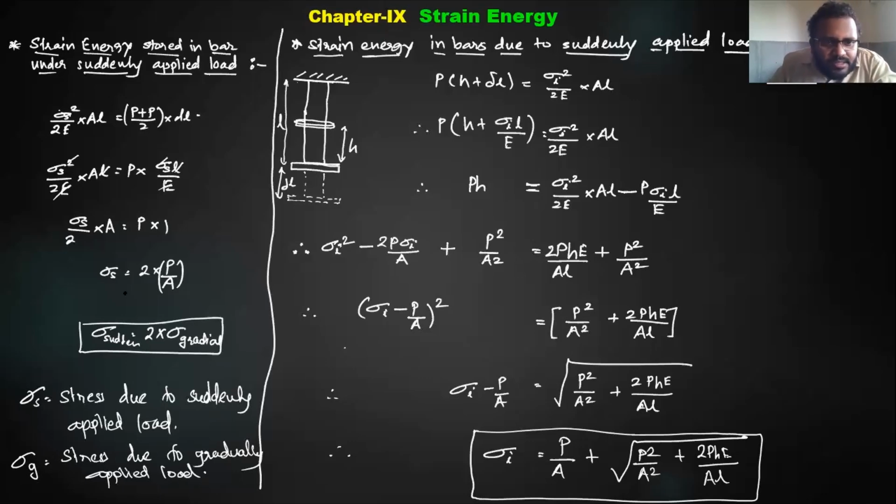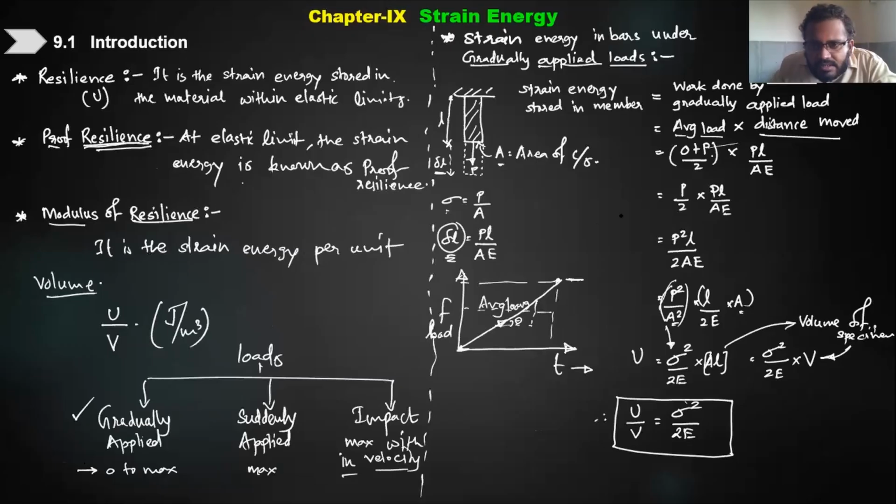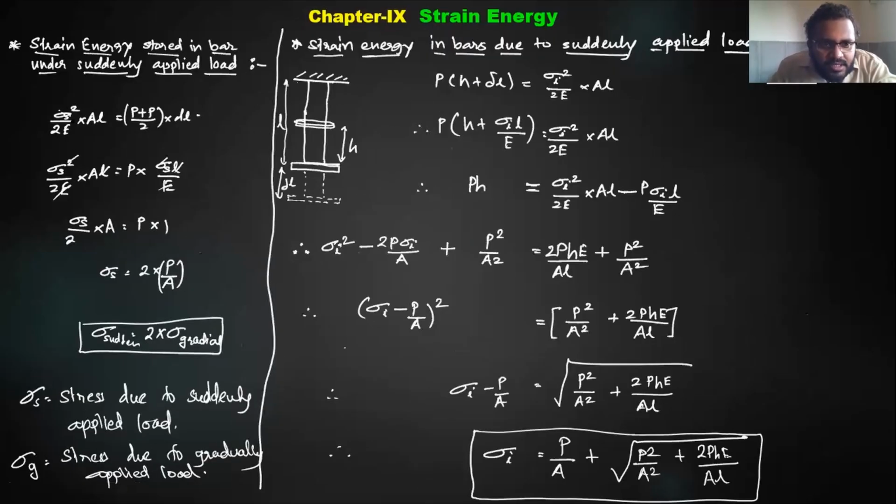So as you can see here, the same formula from here I have taken. The strain energy is nothing but what? This formula of ours is sigma square by 2E, or else P square L by 2A. This is the formula, right? P square L by 2A. So if I substitute that, or else sigma s square L by 2E, whatever you can take.